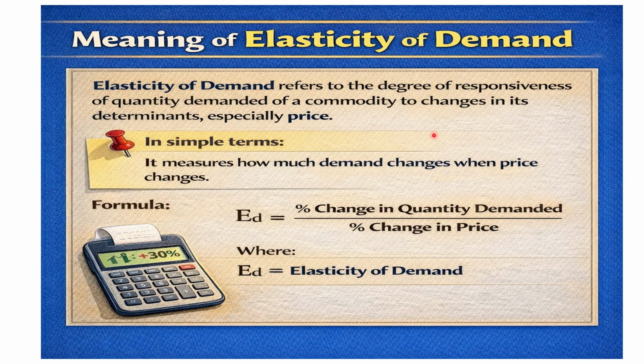Elasticity of demand refers to the degree of responsiveness of quantity demanded of a commodity to changes in its determinants, especially price. It measures how much the demand for a product changes when a factor like price or income changes. This is the formula of elasticity of demand: percentage change in quantity demanded divided by percentage change in price, where ED represents the elasticity of demand.